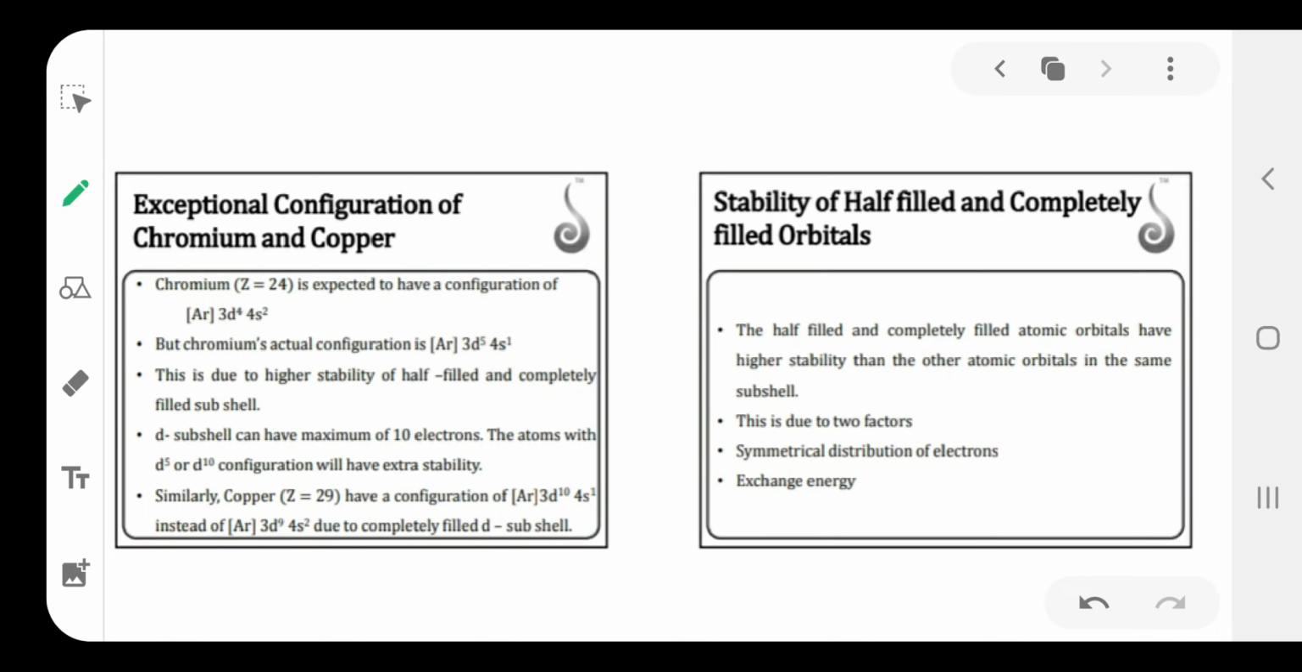The next one is copper and chromium electron configuration. Copper and chromium exhibit abnormal electron configurations. Chromium is 4s1 3d5 because of the half-filled configuration with extra stability. Like that, copper's normal configuration would be 4s2 3d9, but it exhibits the abnormal configuration 4s1 3d10. A completely filled configuration gets more stability. So that is about the atomic structure synopsis. That's all. Thank you.